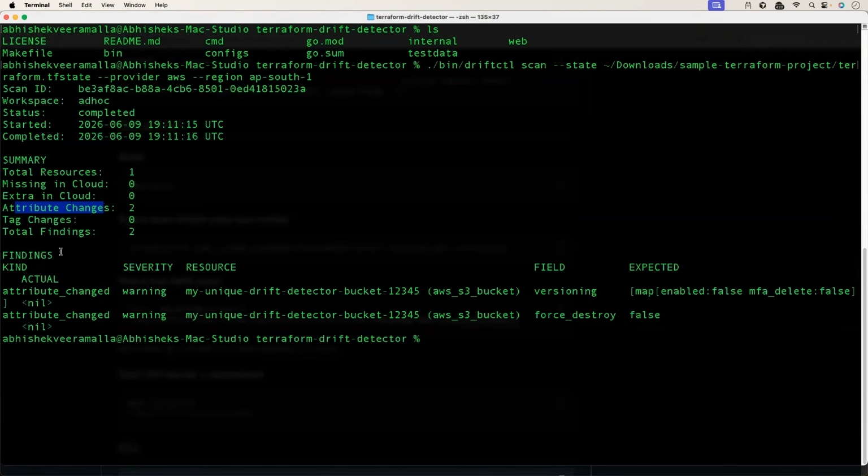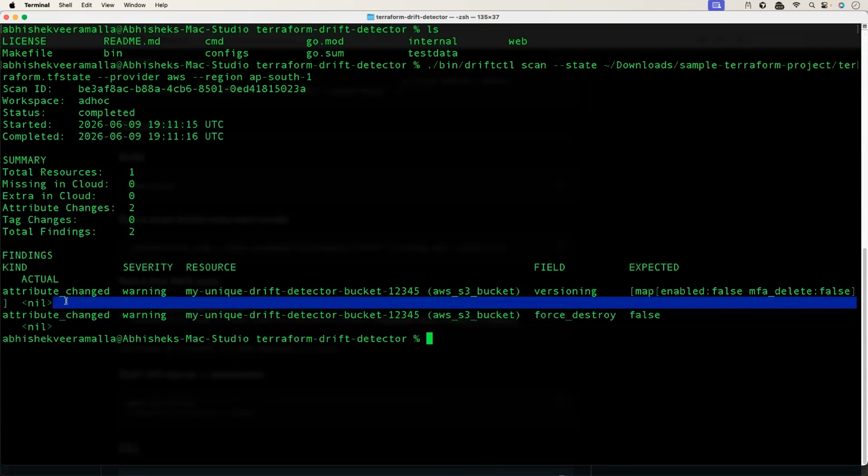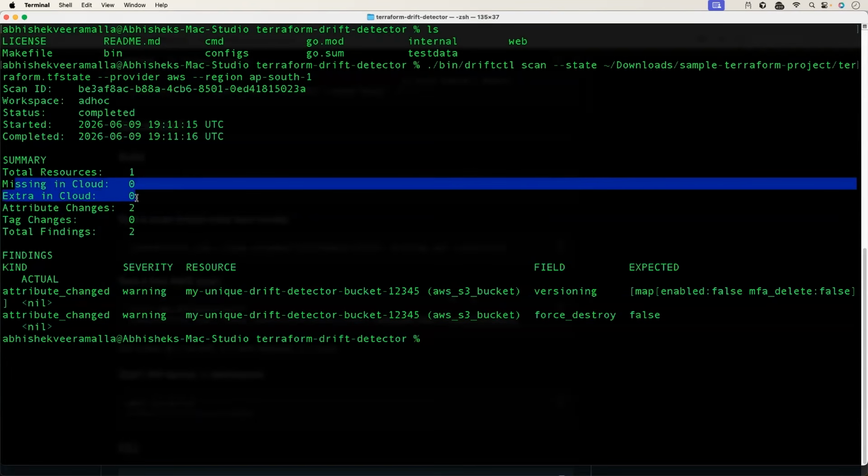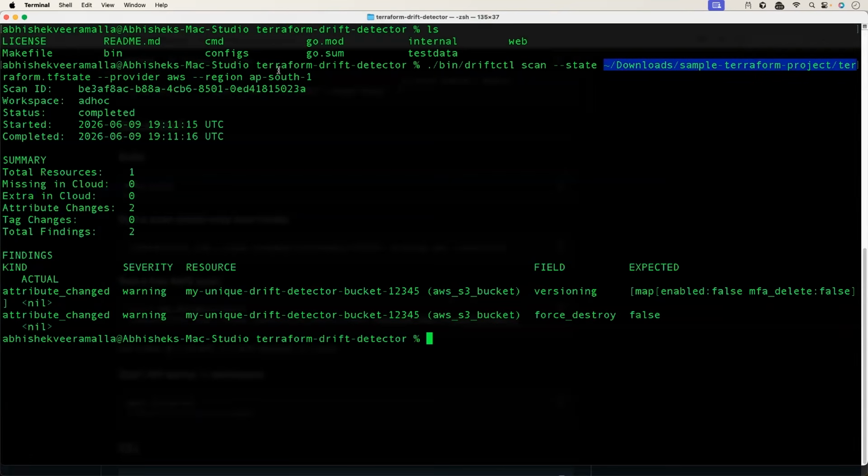So what does it say? There is nothing that is serious. Only thing, there is a warning because of the attribute changes. We can ignore that. What's important? These two fields, missing in cloud and extra in cloud. So it says my Terraform state file, the one that I've provided here, is exactly in sync with the resource that is created on the cloud platform.